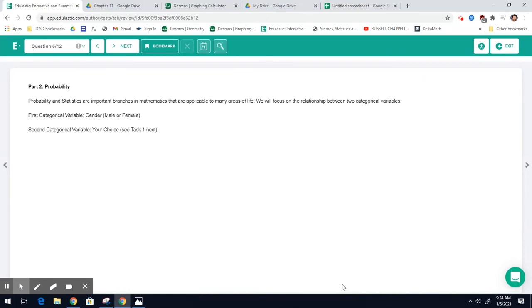All right, geometry. So this is now explaining part 2 of your optional final exam project over the probability. So again, it says probability and statistics are important branches of mathematics that are applicable to many areas of life. We will focus on the relationship between two categorical variables.